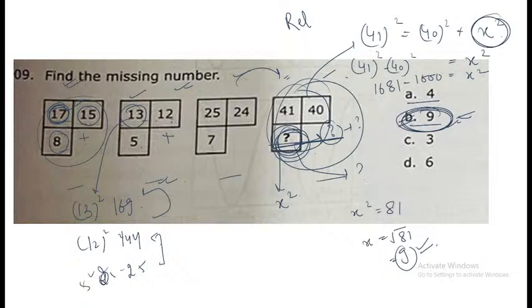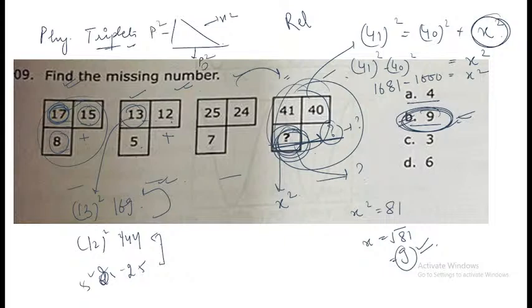This particular combination is the combination of Pythagoras triplets. We discussed what Pythagoras theorem is yesterday. So what is it? Hypotenuse square is equal to base square plus perpendicular square. Pythagoras triplets are when the square of one number is equal to the sum of the squares of the other two numbers. Okay, is this concept clear to all of you?